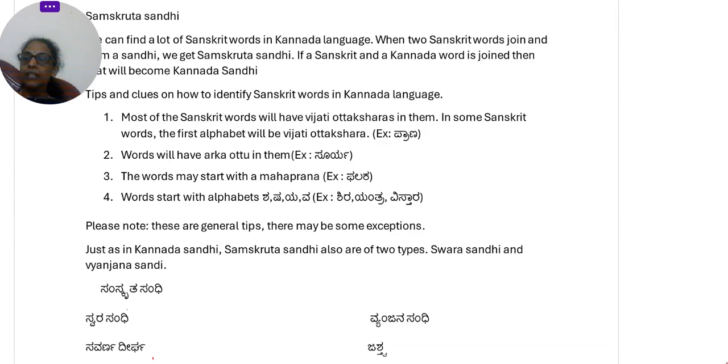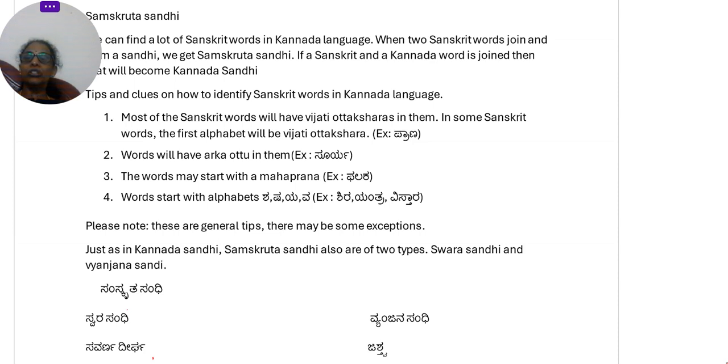To this, please brush up the Varnamale categories. You need to understand what is Dirgha Swara, Hrisva Swara, Alpa Prana, Mahaprana. You need to identify and revise all these alphabets before you look into Samskruta Sandhi.